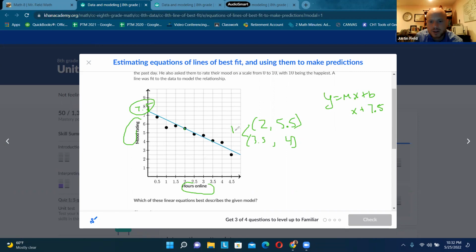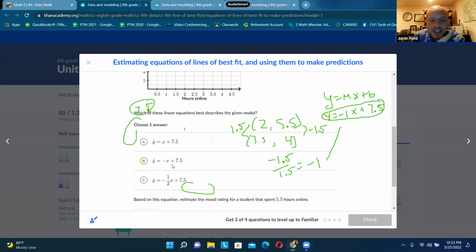The change in x is 1.5. The change in y is negative 1.5, from 5.5 to 4. So a rise over run would be negative 1.5 over 1.5, which is negative 1. So our slope is negative 1. So now we have our equation, negative 1x plus 7.5. And I see that exactly.